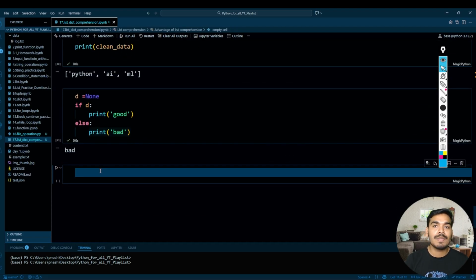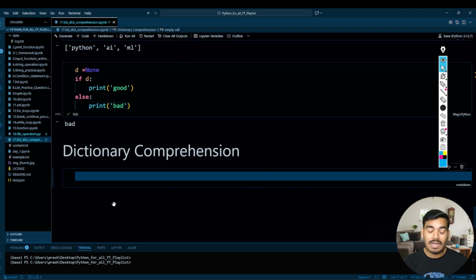Now we'll understand the dictionary comprehension. So what is dictionary comprehension? Again, dictionary comprehension is similar to the list comprehension. Whenever you want to create the dictionary in one line using the loop, we use the dictionary comprehension over the existing dictionary. It is easy to write and easy to read, less code, fewer variables, and fewer bugs also. So let's understand its definition and real world advantage.